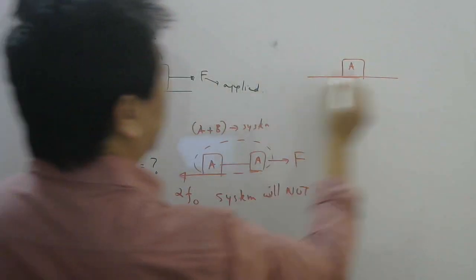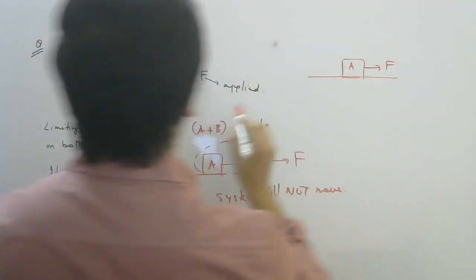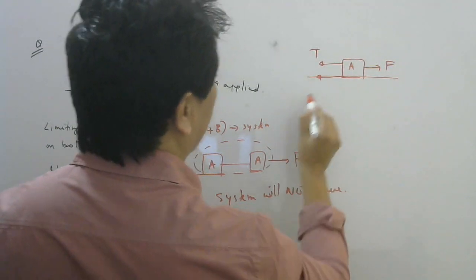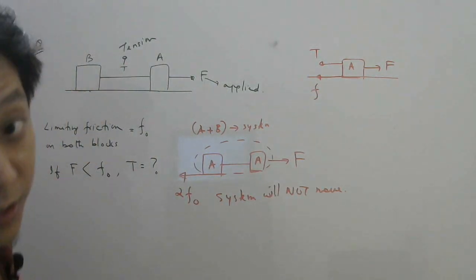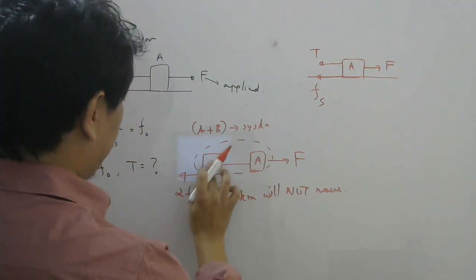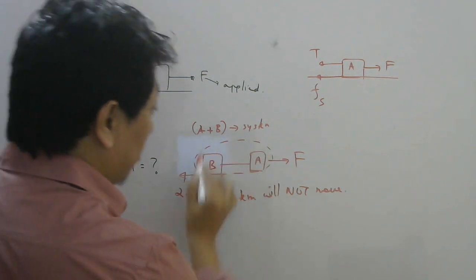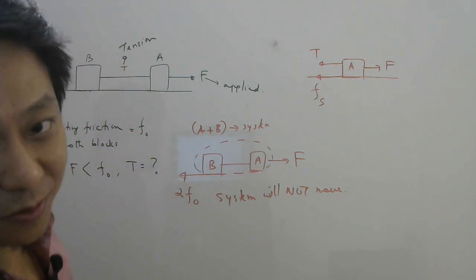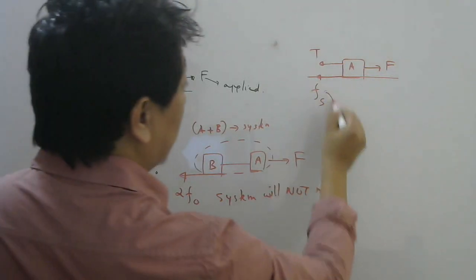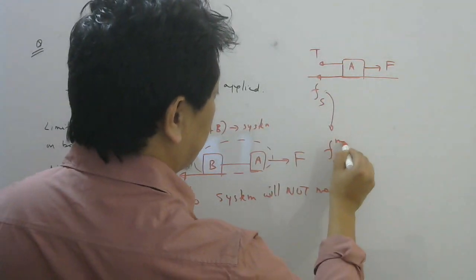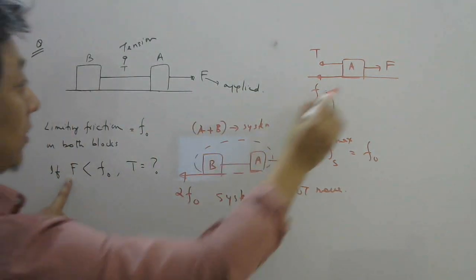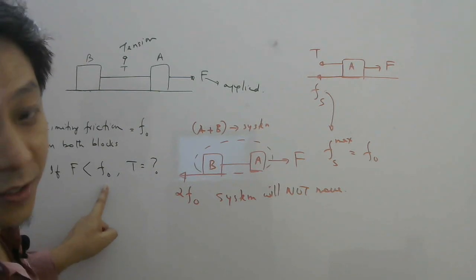Now there is force F applied here. Now what forces can act? Here one tension can act, here one friction can act. Whether the friction is static, well it has to be static because this whole system is not moving. This is B. So whole system is not moving means A also cannot move. So friction here should be static only. Now what is the maximum value of this static friction they have given? F naught.